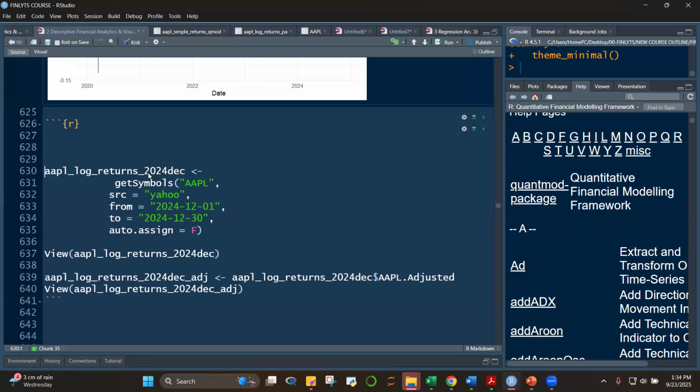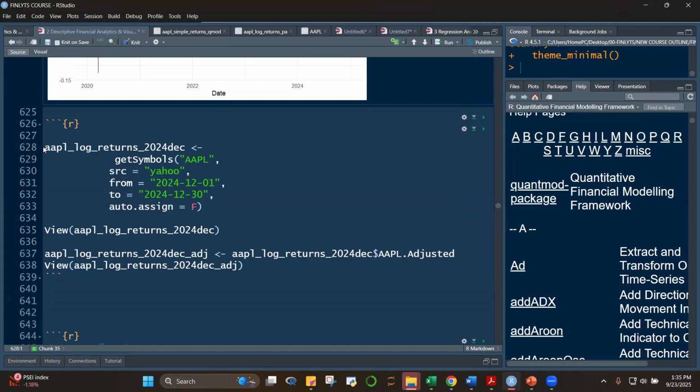Okay, let's create this class. Control C, Control V, Alt minus. No, sorry. No, we did not subset here. So here I'm creating another class. You can subset or you can just create another object.